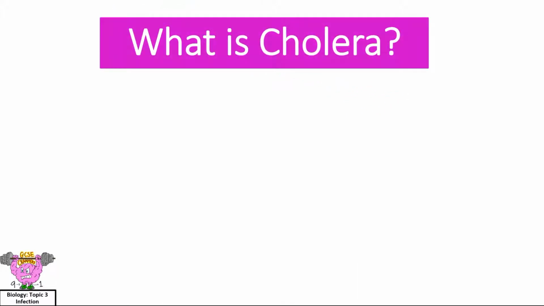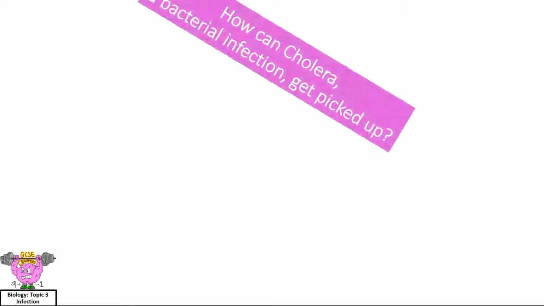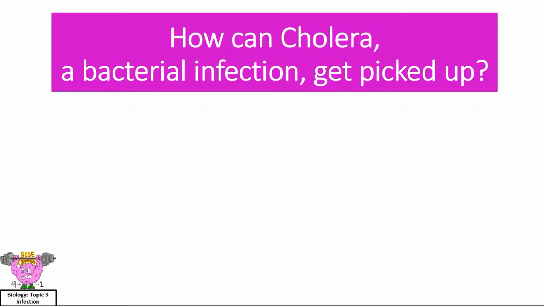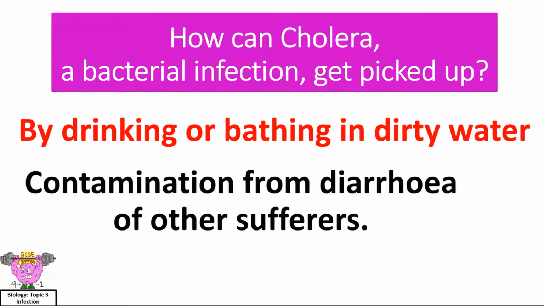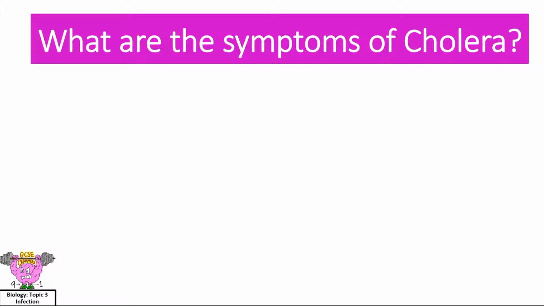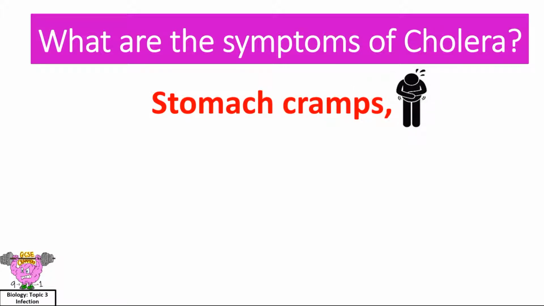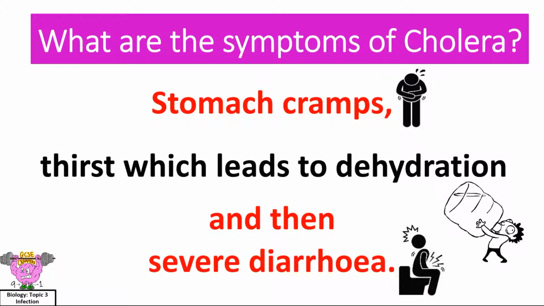What is cholera? Cholera is a bacterium. How can cholera, a bacterial infection, get picked up? By drinking or bathing in dirty water, or contamination from diarrhea or other sufferers. Oh, that's just nasty, man. What are the symptoms of cholera? Stomach cramps, thirst which leads to dehydration, and then severe diarrhea.